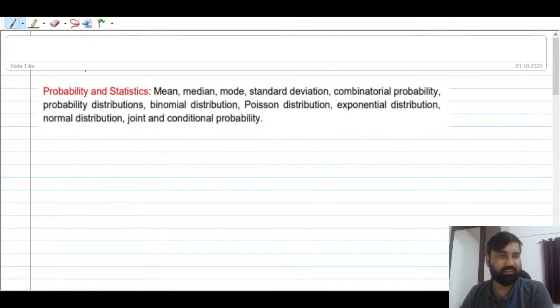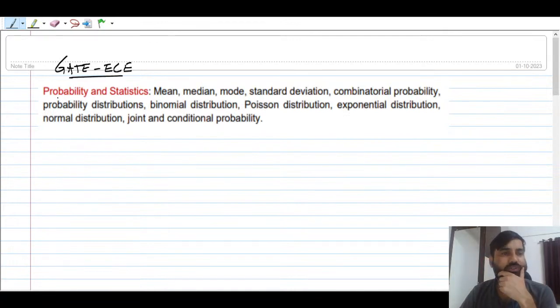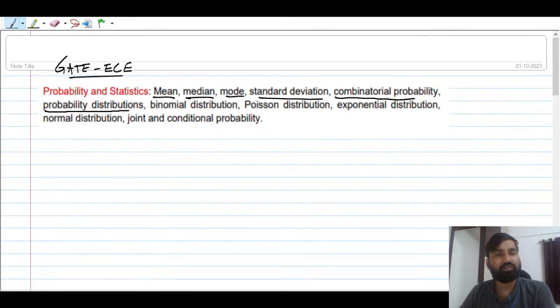So this is the syllabus for GATE ECE. You can see here probability and statistics. They have started with the measures of central tendency like mean, median, mode, standard deviation, and combinatorial probability, then probability distributions, binomial distribution, Poisson distribution, exponential. There are different types of distribution mentioned in the syllabus.